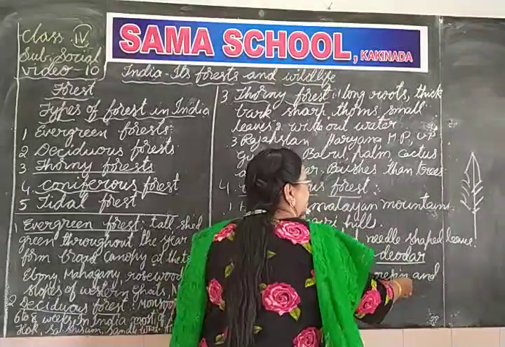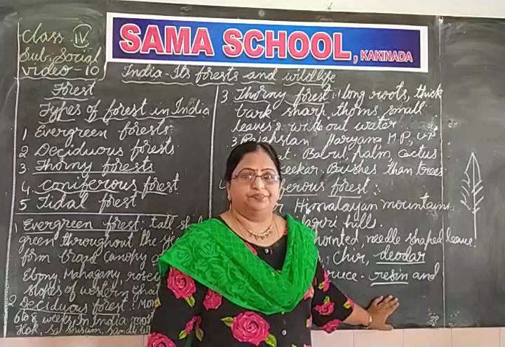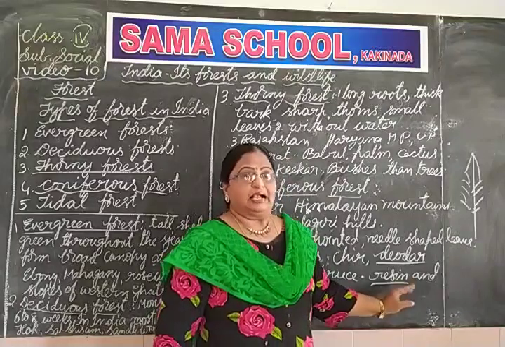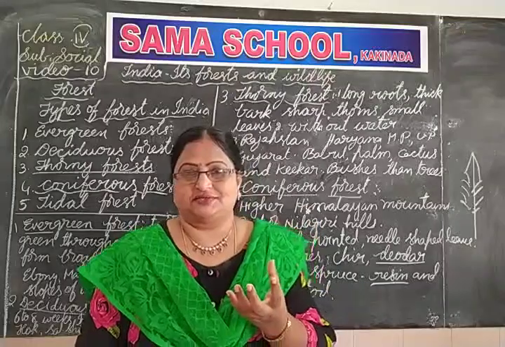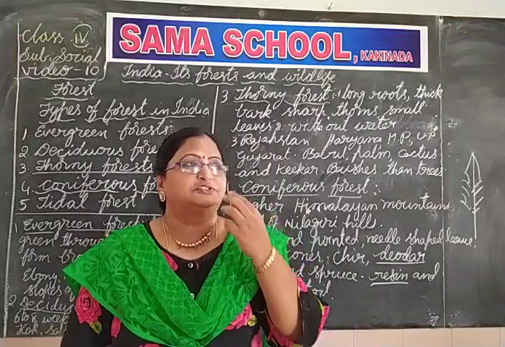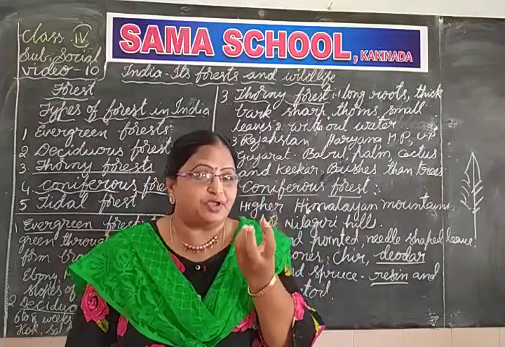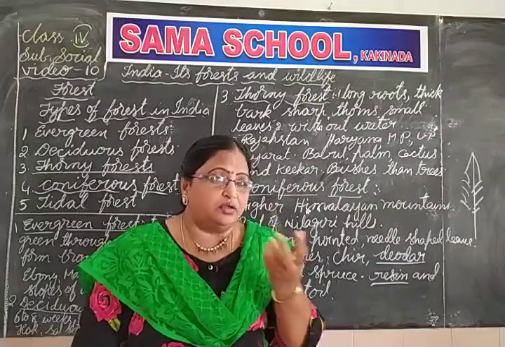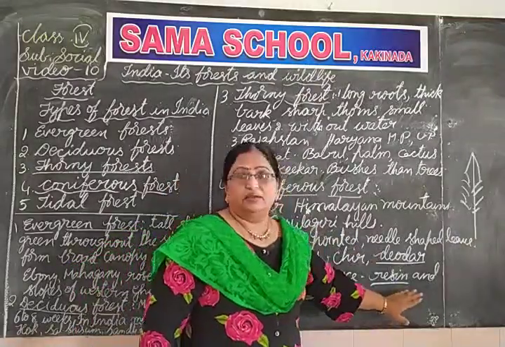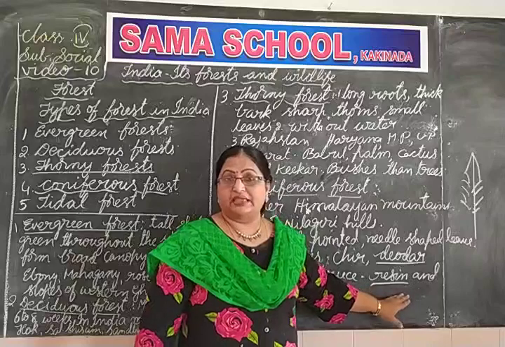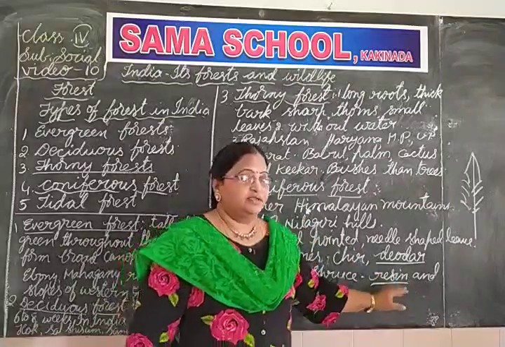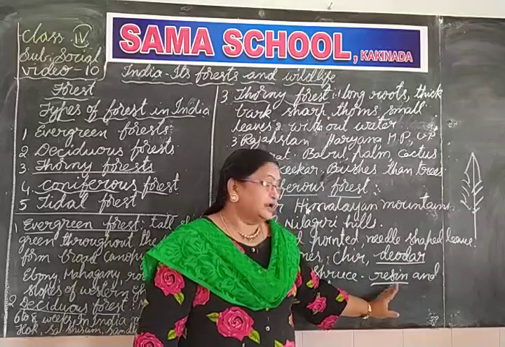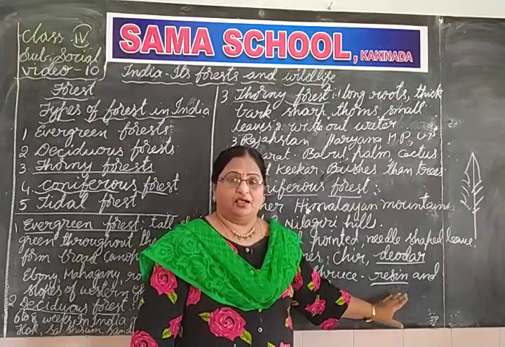Resin means it is a type of gum, and it is used for making craft works. See, paperweights and all, they use resin for making paperweights, and keeping designs in the middle, we can make with resin. It is a type of gum.